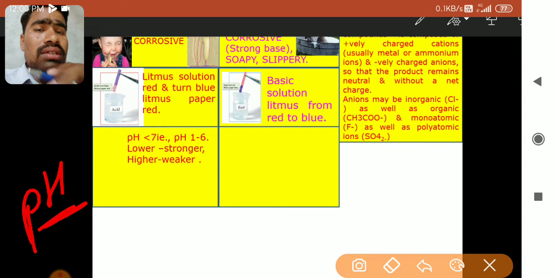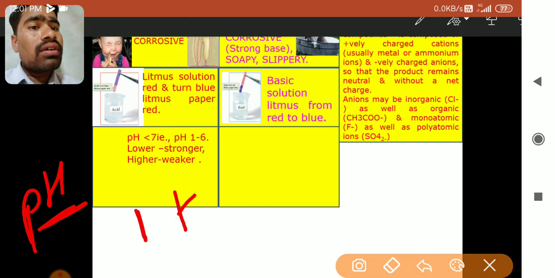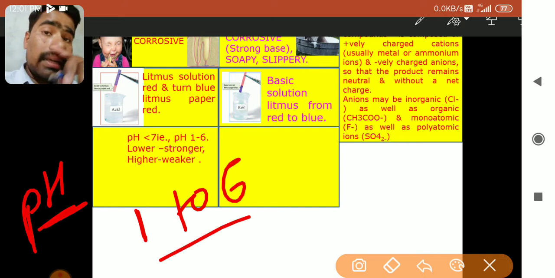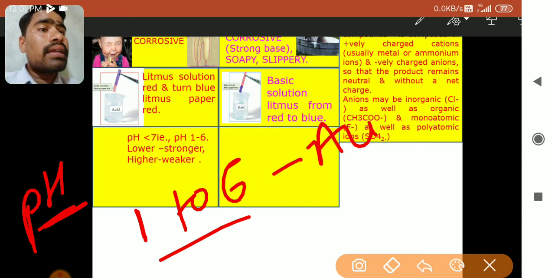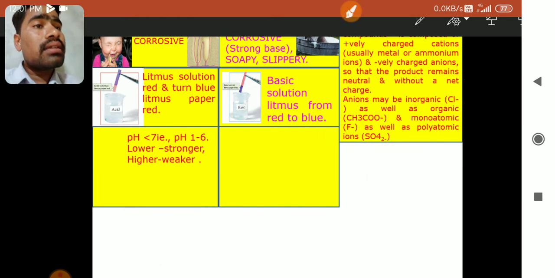So there is a pH scale. We'll study further. The pH scale is used to identify the nature, whether it is a strong or weak acid or a strong or weak base. So pH is the potential of hydrogen ions or power of hydrogen ions. By using pH we can identify the strength of the acid. If pH is less than 7, it means if pH ranges from 1 to 6, it is acidic. Acidic means if it is less than 7, then these compounds are acidic. In that also, let us see in detail.